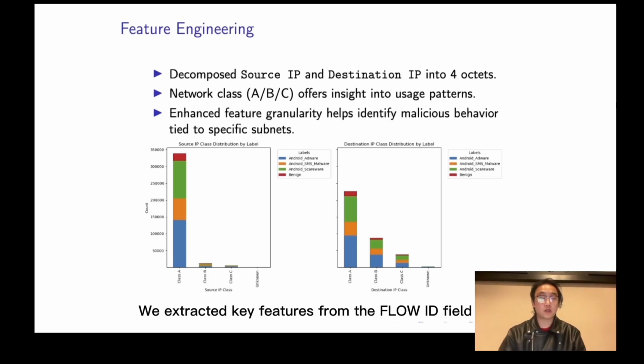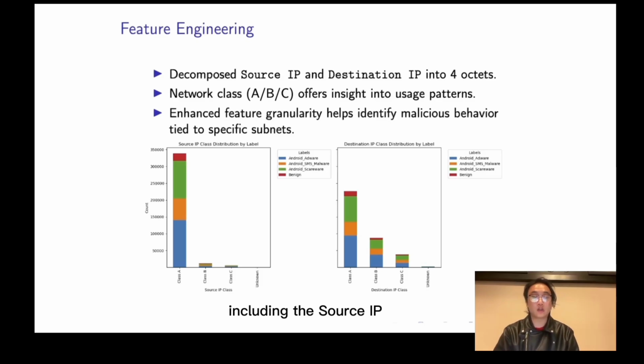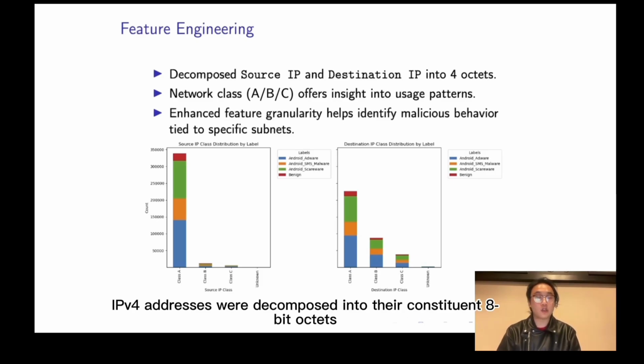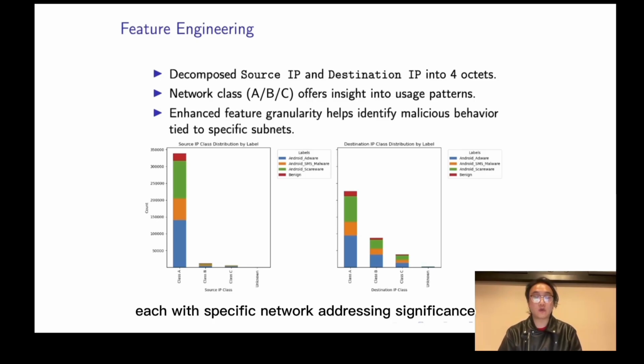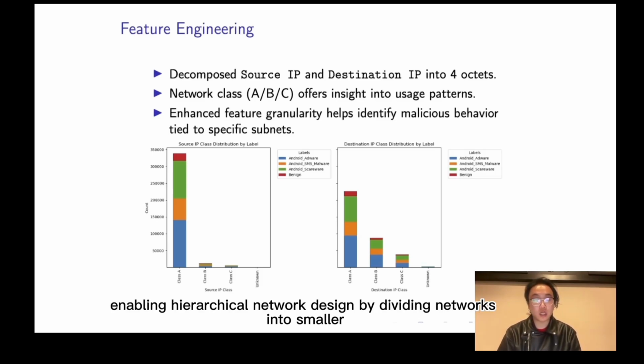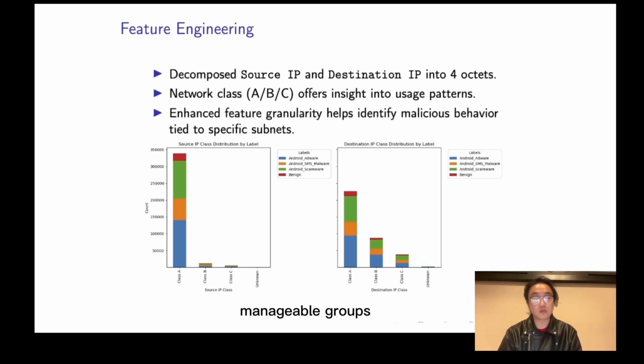We extracted key features from the flow ID field, including the source IP, source port, destination IP, and destination port. To enhance the granularity of our analysis, IPv4 addresses were decomposed into their constituent 8-bit octets, divided into 4 parts, each with specific network addressing significance. The first octet represents the network class of the device, where classes A, B, C denote ISP, company, or private networks respectively. The second octet facilitates subnetwork segmentation, enabling hierarchical network design by dividing network into smaller, manageable groups.